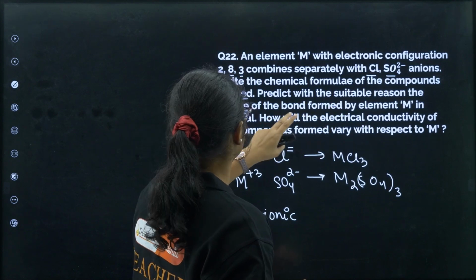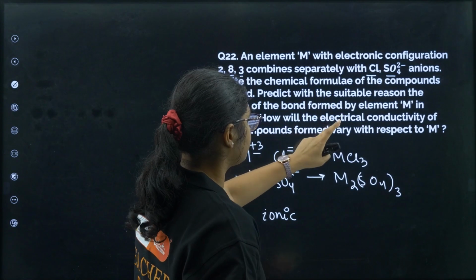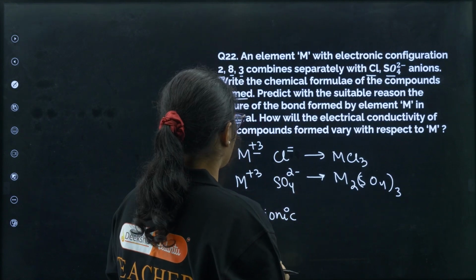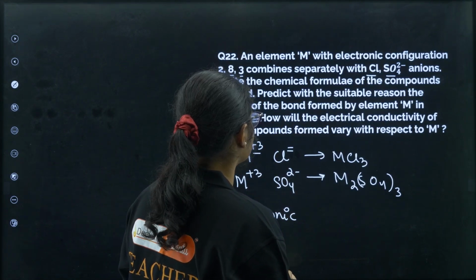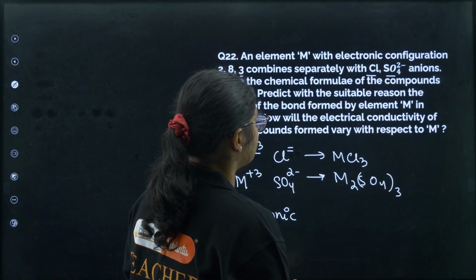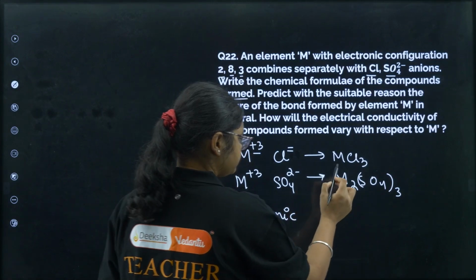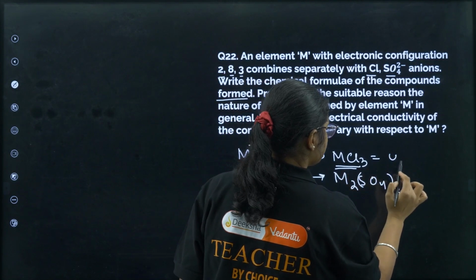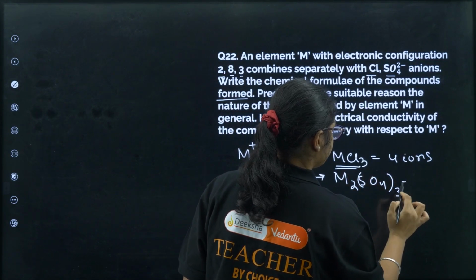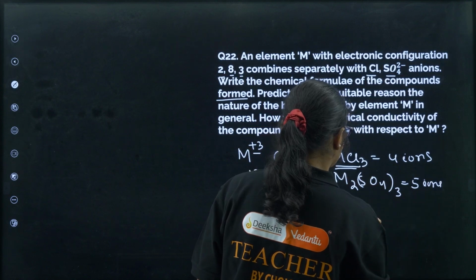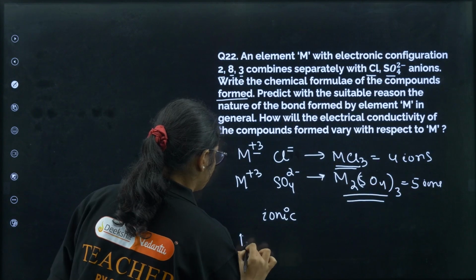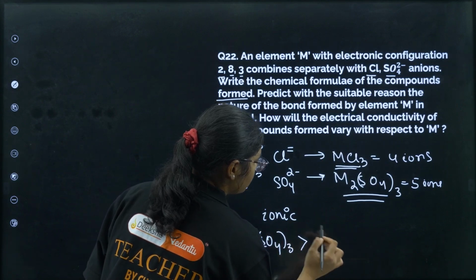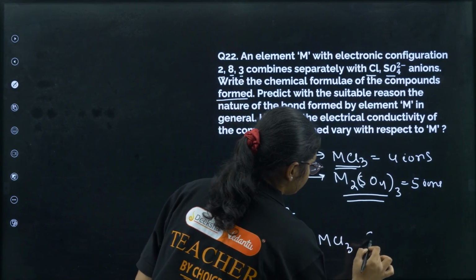Next, how will the electrical conductivity of the compounds formed vary with respect to M, right? So here you see, here you will have less number of ions, right. There are only 4 ions, and here if you see there are 5 ions, right? So whose conductivity will be more? This one will have more conductivity, right? So M2(SO4)3 will have more conductivity than MCl3.